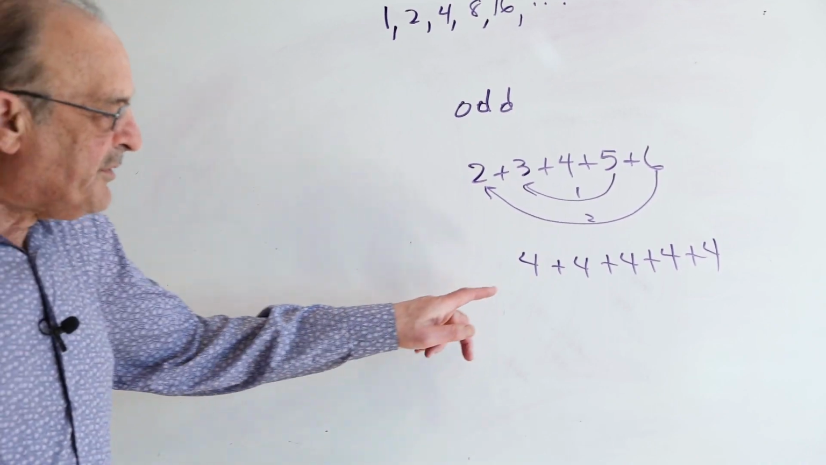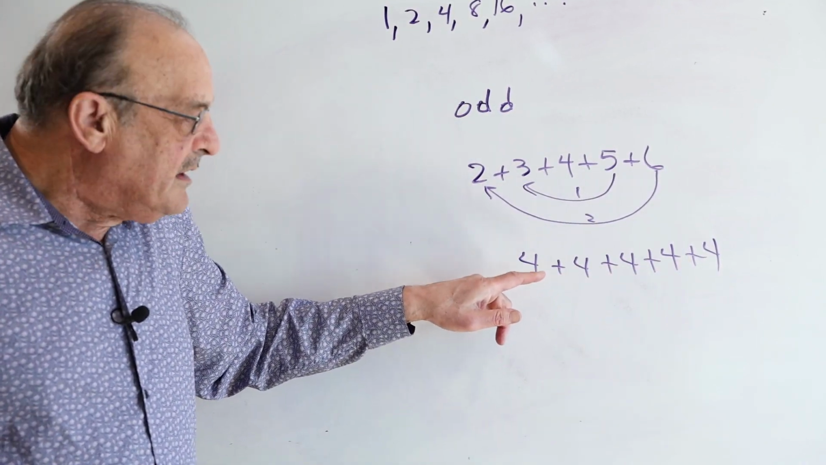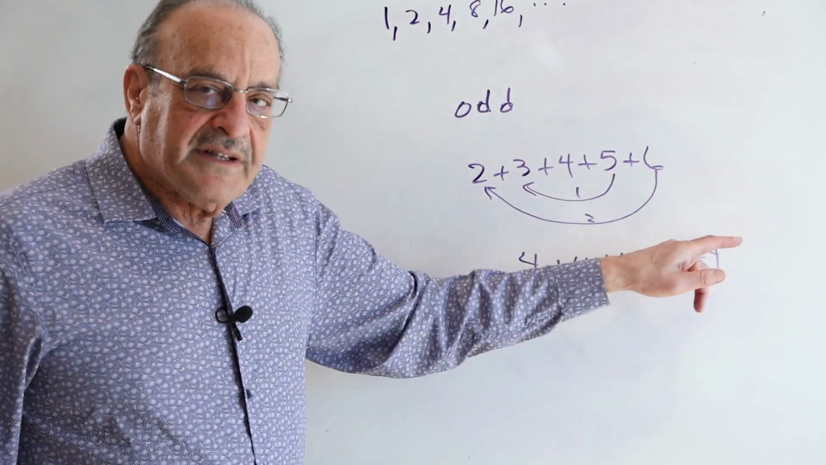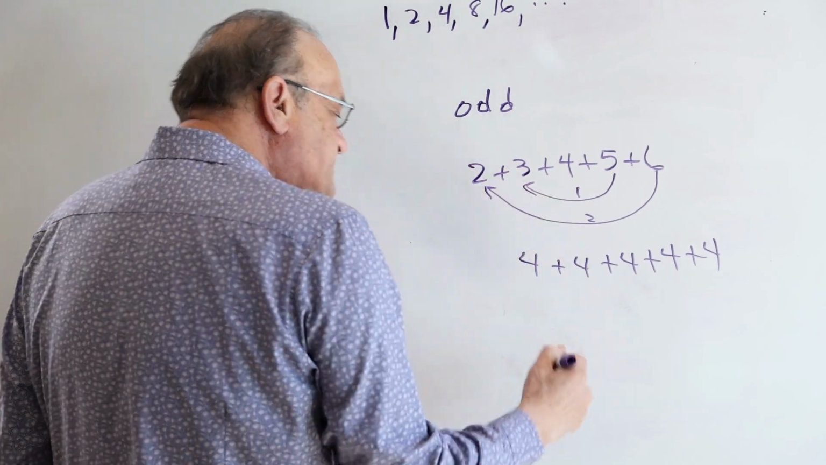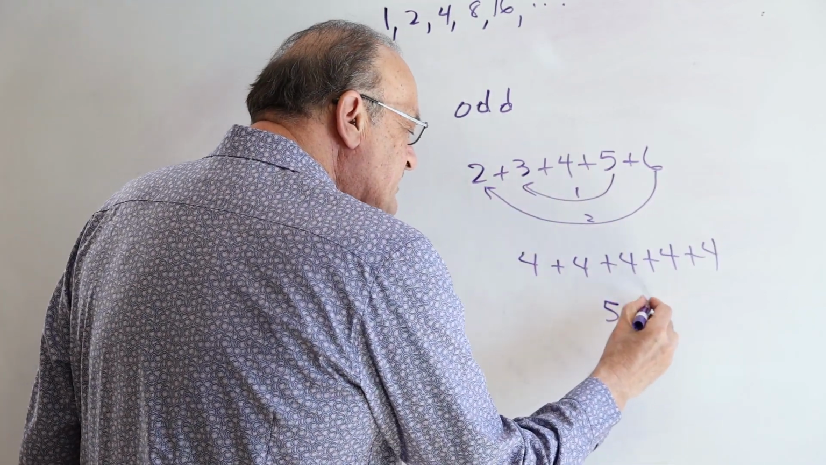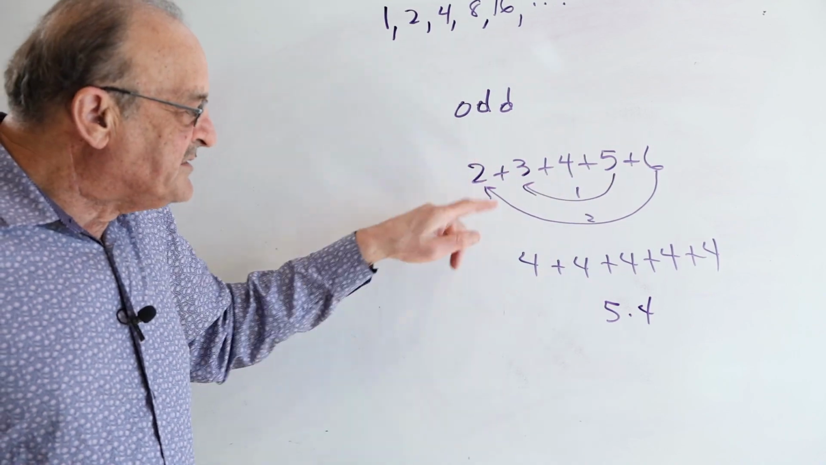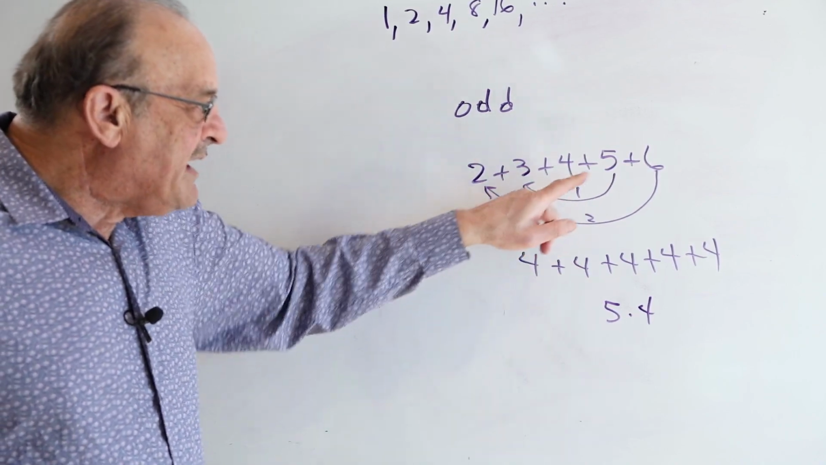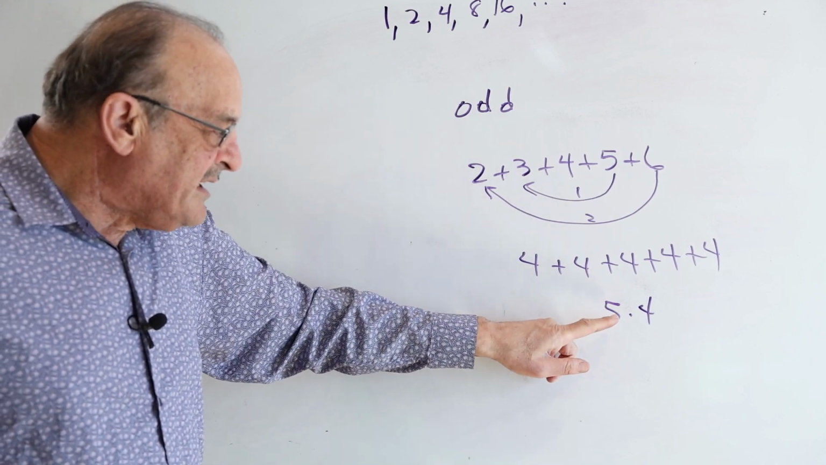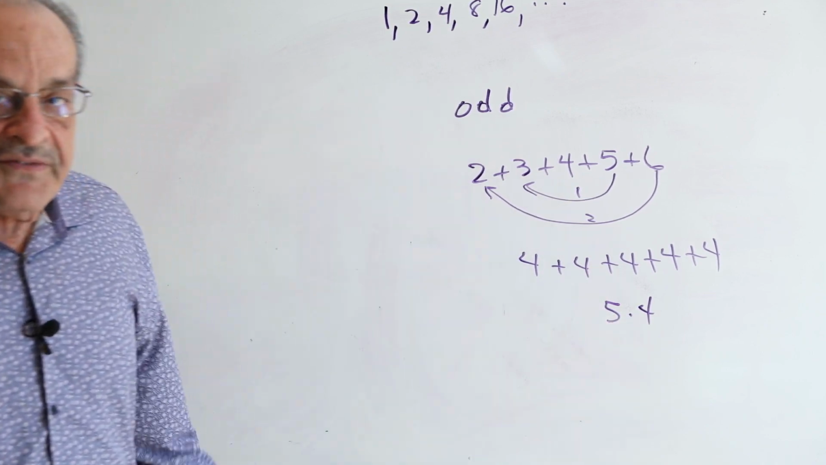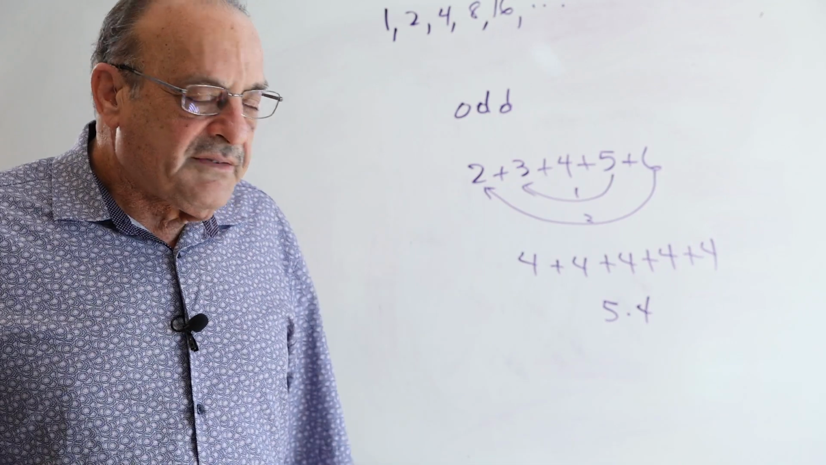So the point is we have a number that's even, but we have 5 of them because we have an odd number of summands. So it's going to be 5 times 4. So when you have an odd number of summands, it's going to be equal to that odd number times the average of all these numbers. So the point is you're always going to have an odd factor. And when you have an odd factor, it can't be a power of 2 because powers of 2 never have an odd factor.